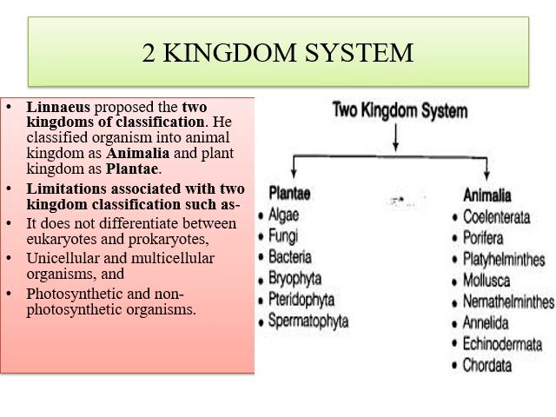Now comes the kingdom system. For the first time, the kingdom system that came into existence was the two kingdom system after Aristotle, and it was given by Carolus Linnaeus. He classified organisms into animal and plant kingdoms, known as Animalia and Plantae.